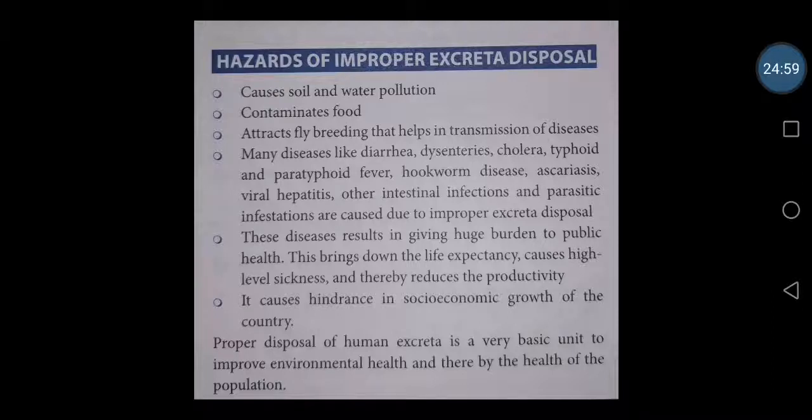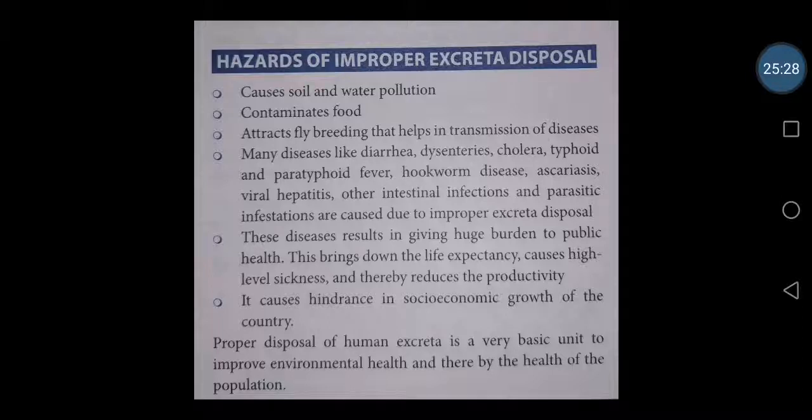So there are plenty. We have studied many of these, I am very sure you have studied all these things. So these are all very good examples of diseases which can be spread through improper excreta disposal. These diseases result in a huge burden on public health. This brings down the life expectancy of the people, and it can cause high levels of sickness, thereby reducing the productivity of the people.